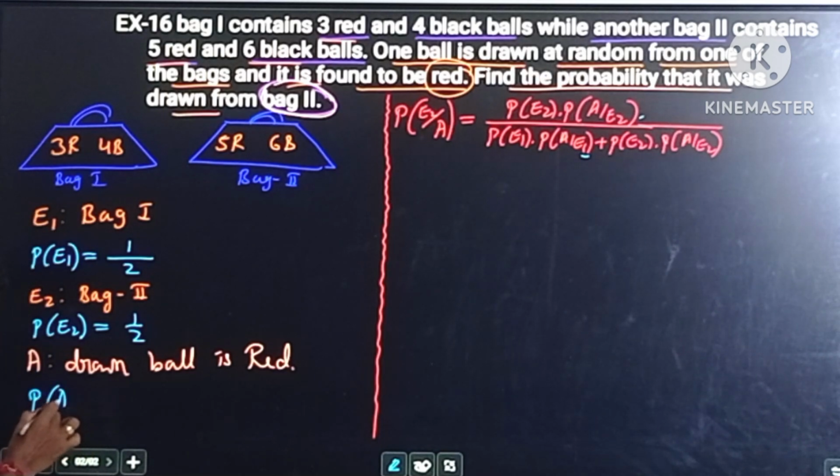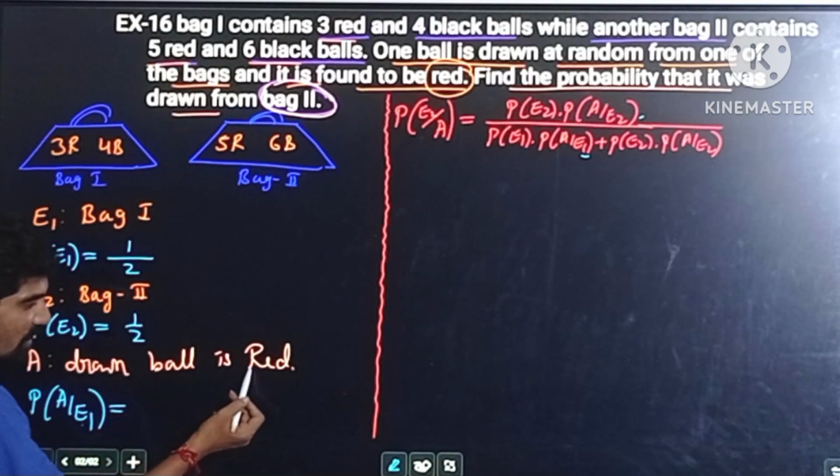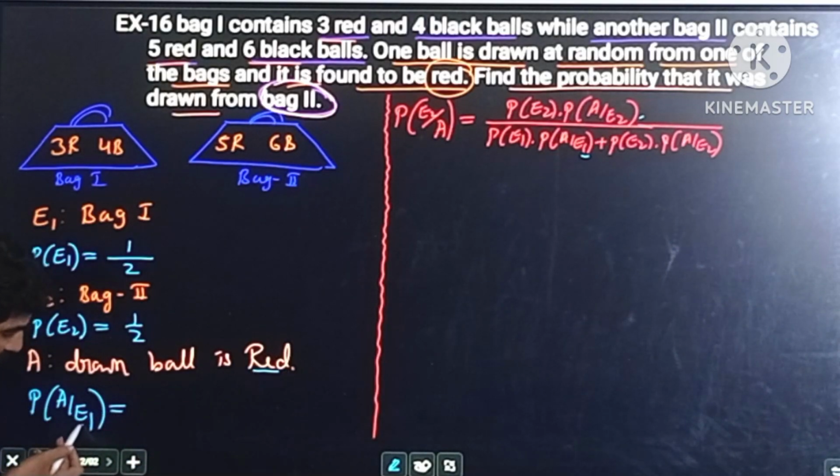Probability of A by E1: see here, the meaning of this is the probability of the event A given that E1 has appeared. It means the probability of the red ball in E1, the first bag. So what is the probability of a red ball in E1?